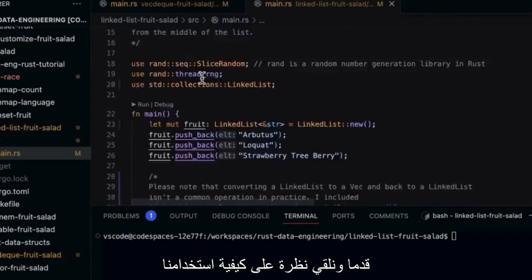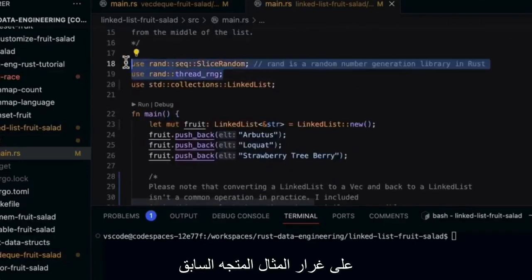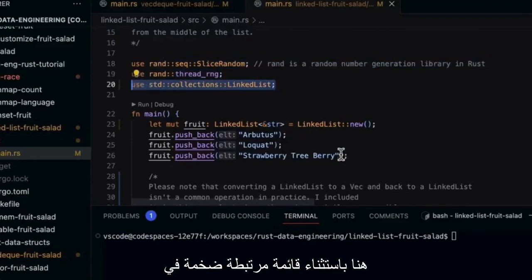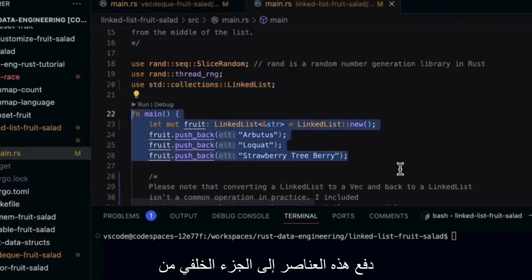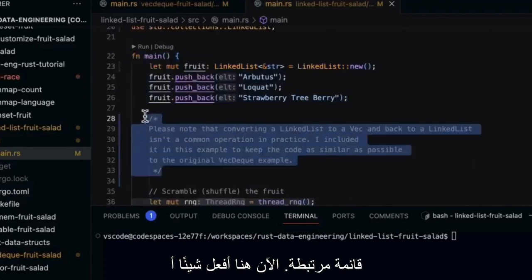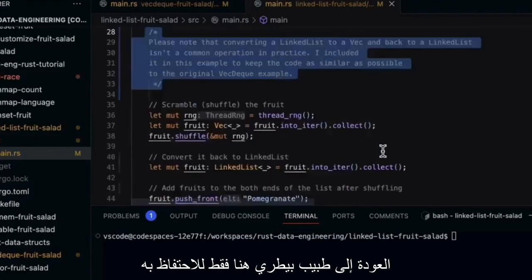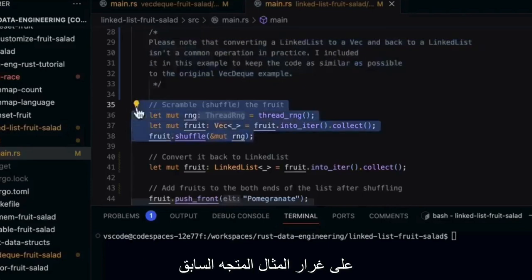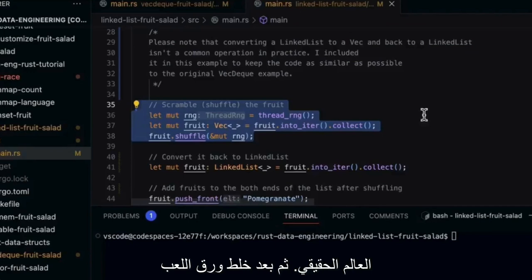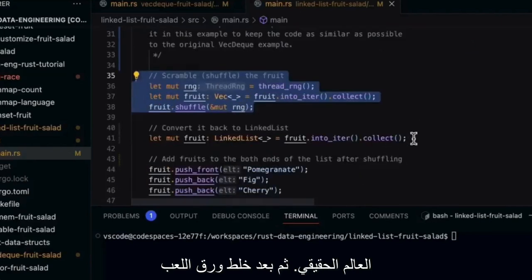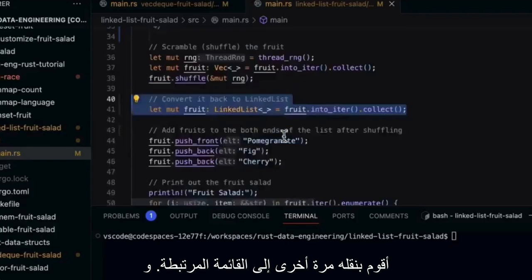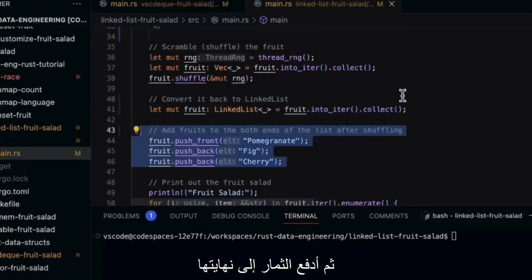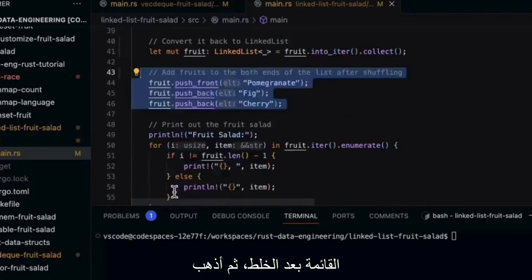Let's go ahead and take a look at how we would use it, though. Again, I make this very similar to a previous VecDeque example, except I use a linked list. At the very beginning, I push these elements into the back of a linked list. Now, here I do something a little bit unusual: I convert it back to a Vec just to keep it similar to the previous VecDeque example. Probably wouldn't do this in the real world. And then after I shuffle it, I move it back into the linked list, and then I push the fruits to the end of the list after shuffling, and then I go through and print it out.